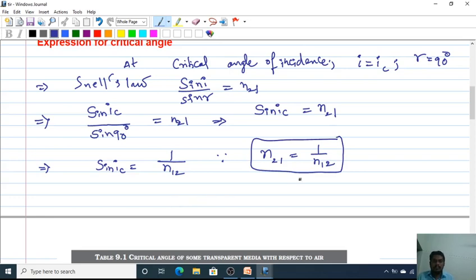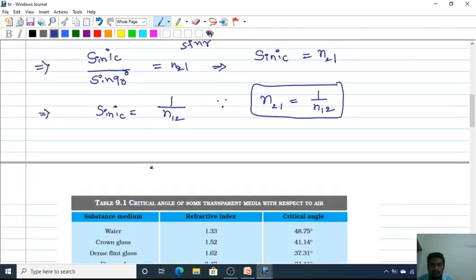Okay, why am I writing the refractive index in terms of n12, the refractive index of the first medium with respect to the second medium? Here the first medium is the denser medium, so I am expressing the refractive index of the denser medium in terms of n12. If you write n12, what is the critical angle expression? IC becomes sin inverse of 1 by n12.